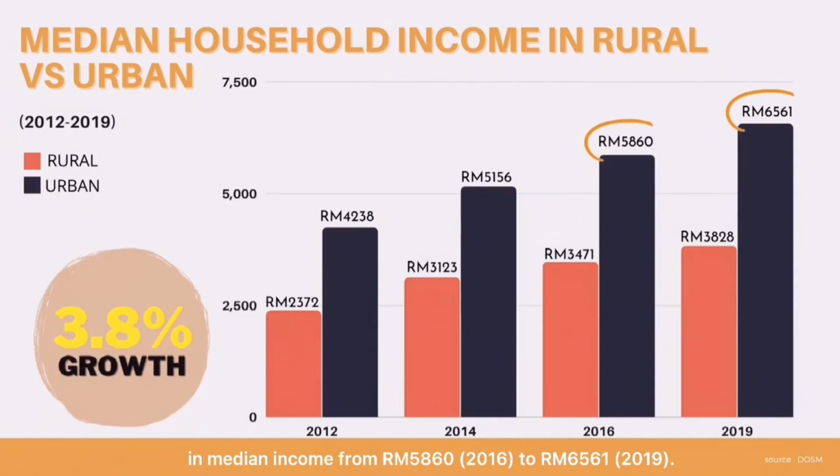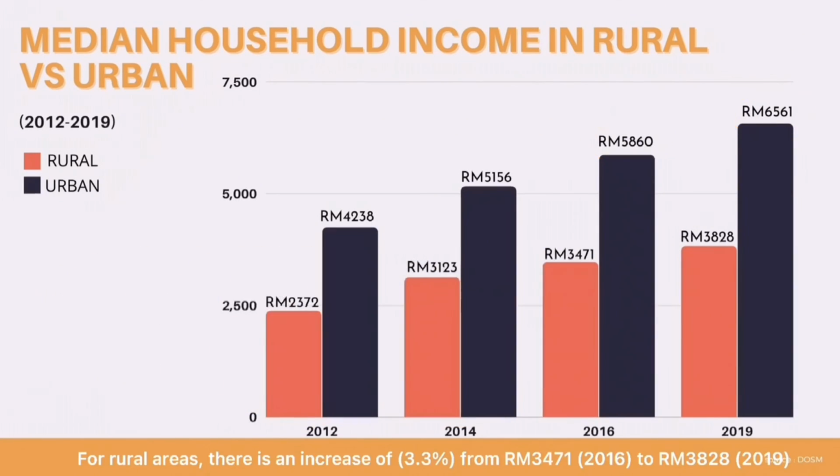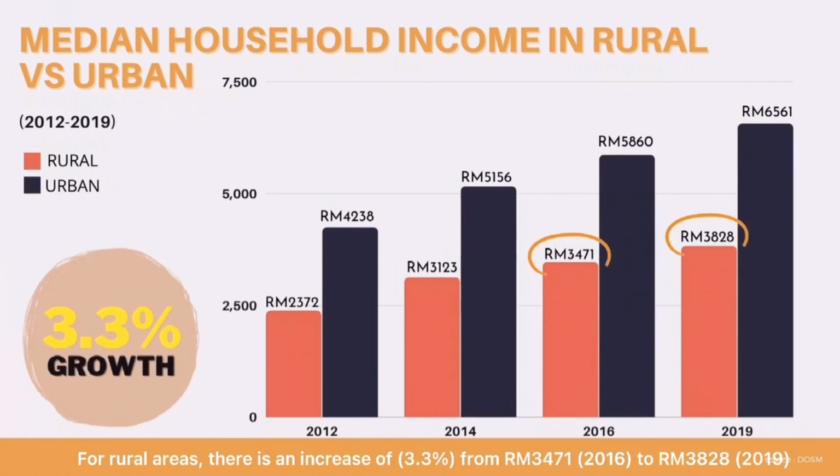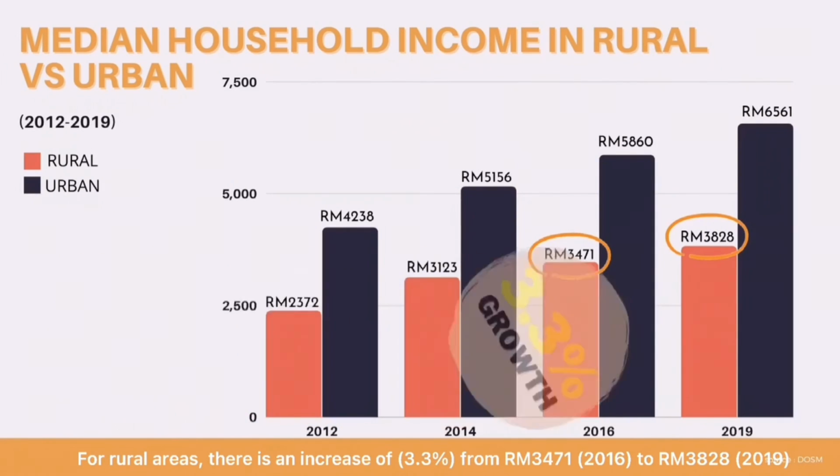5,860 ringgit in 2016 to 6,561 ringgit in 2019. For rural areas, there is an increase of 3.3% from 3,471 ringgit in 2016 to 3,820 ringgit in 2019.